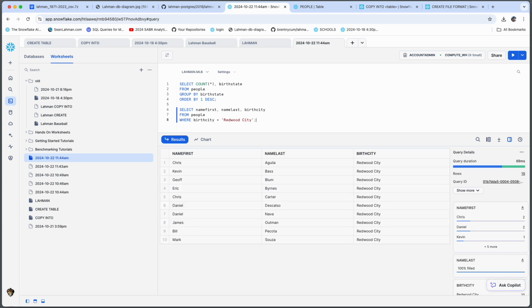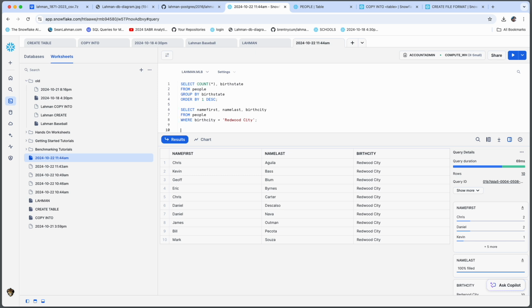We got 10. Kevin Bass, former Giant. Jeff Blum. We got Eric Burns, who played for the A's across the bay. He's a Peninsula kid, went to St. Francis. Chris Carter, another player for the A's. Daniel Descalso, San Carlos kid. James Outman, he is on the Dodgers 40-man roster right now. Unsure if he'll be on the World Series roster, but he's a Redwood City kid.